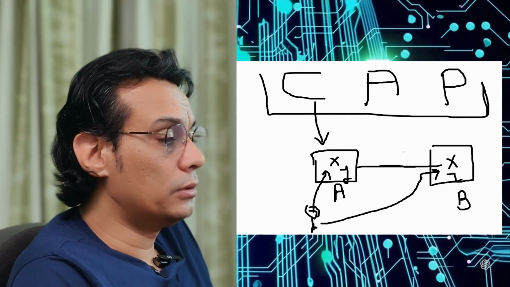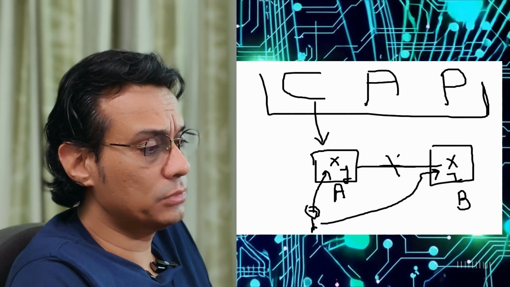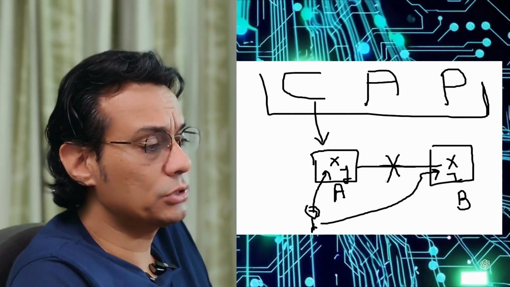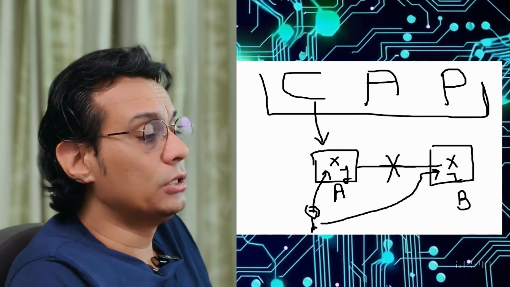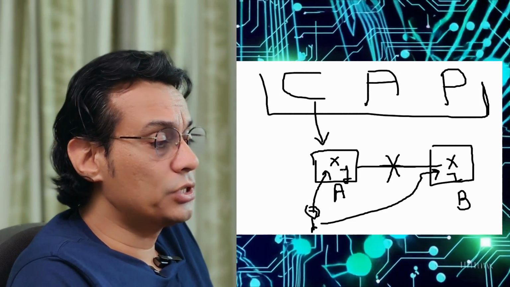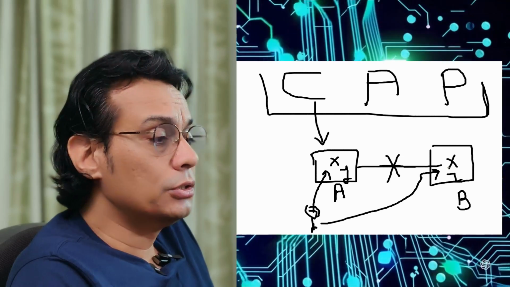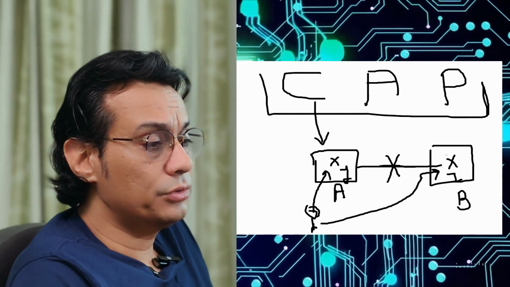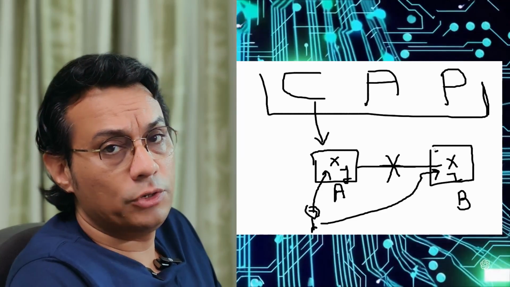Now let's say a partition happens, so this network goes down. Now these two systems are not connected. So let's say you save one and it never reaches here. This means node B does not have that new value.